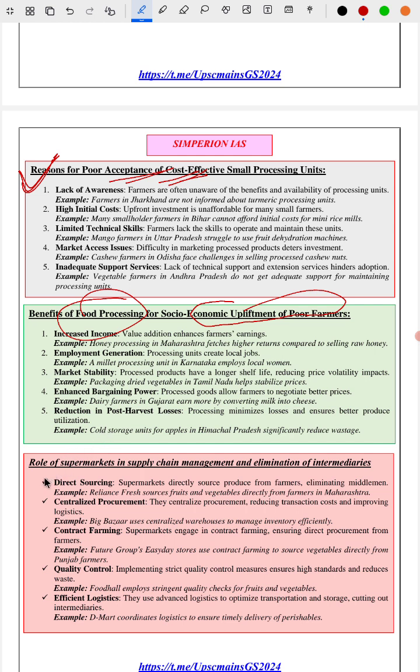Next, role of supermarkets in the supply chain management and elimination of intermediaries, supermarkets. This is also a PYQ question. Role of supermarkets in supply chain management and elimination of intermediaries.